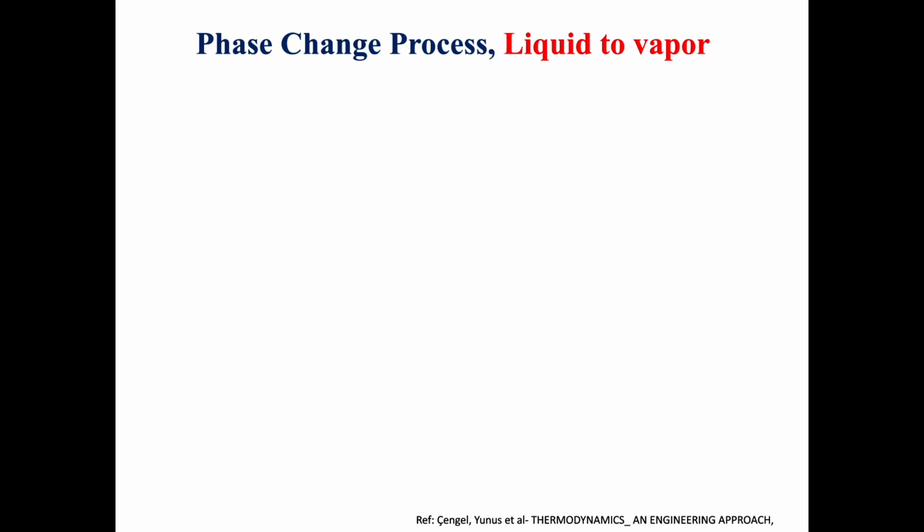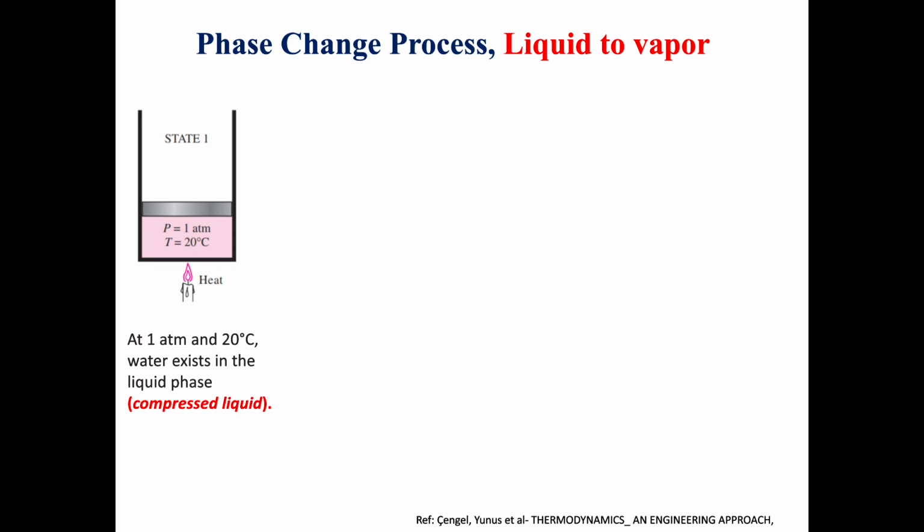Phase change process, liquid to vapor. If we consider the liquid as water, we have five states here. In the first state, the water is under 1 atm and at 20 degrees Celsius. We will call it compressed liquid, and the pressure we will keep constant till the end of the process. Then in the second state we will increase the temperature to 100 degrees Celsius, and the pressure of course is fixed.